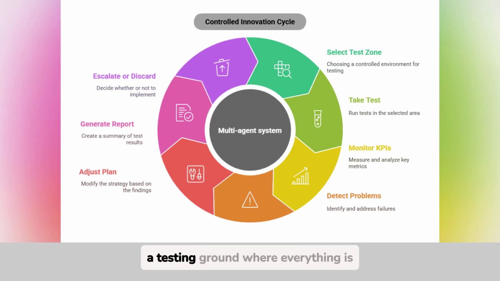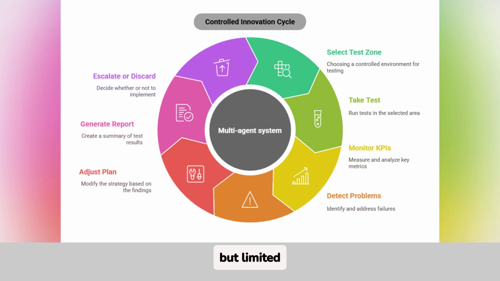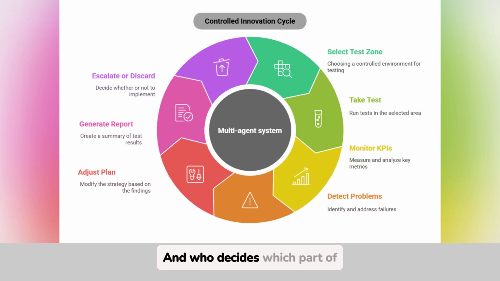Exactly. It's like a testing ground where everything is simulated under real-life but limited conditions. The system selects a team, channel, branch, or specific part of the process where the change can be implemented without affecting the entire operation. And there, it executes the action plan under very strict monitoring conditions, collecting data in real time. And who decides which part of the company is used for the test? Because I don't want just anything to be chosen at random.